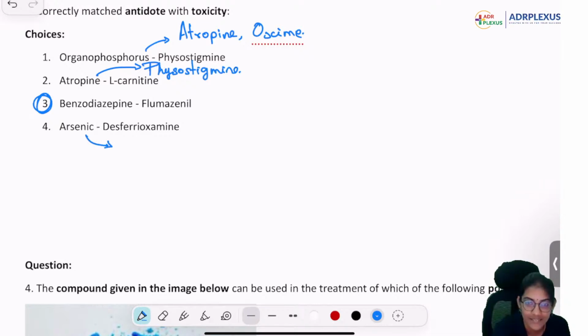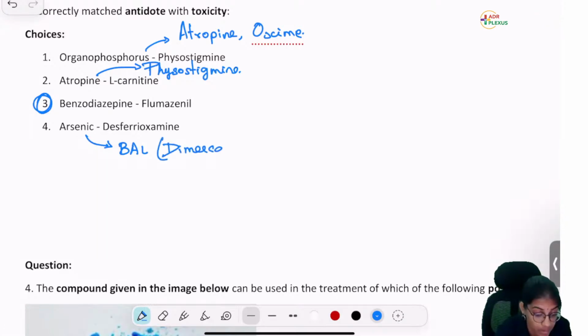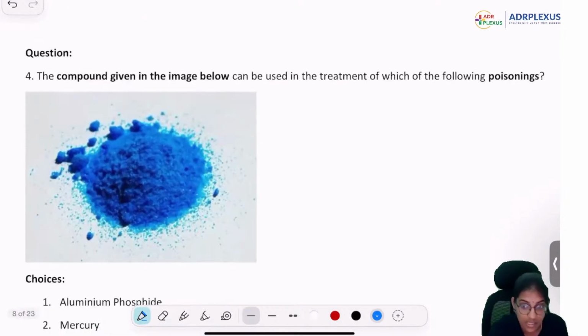All right. For arsenic, what is the agent that you will use? Arsenic. You have to use a chelating agent. Which chelating agent will you prefer? Very good. British anti-Lewisite, also known as dimercaprol. They can use this name also, dimercaprol. All right. Next question.